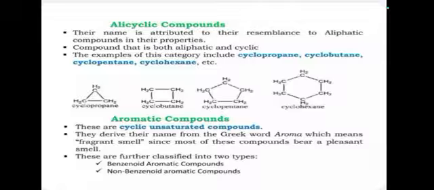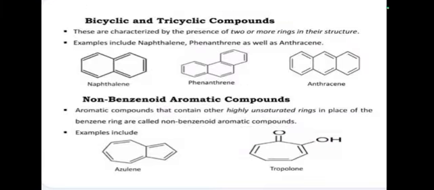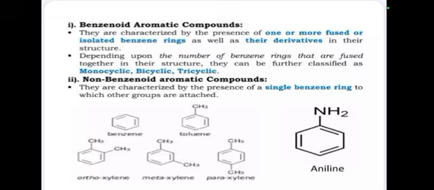Examples of aromatic compounds are benzene, naphthalene, anthracene, etc. The aromatic compounds are again classified into two types. The first one is benzenoid aromatic compound, the second one is non-benzenoid aromatic compound. Next we see the benzenoid aromatic compound.